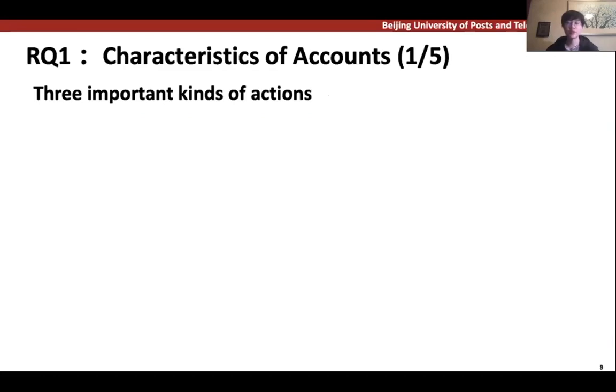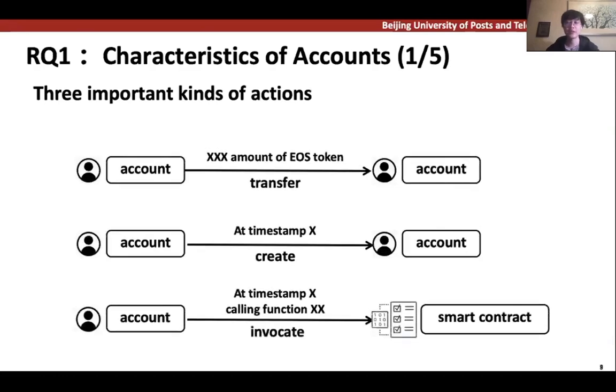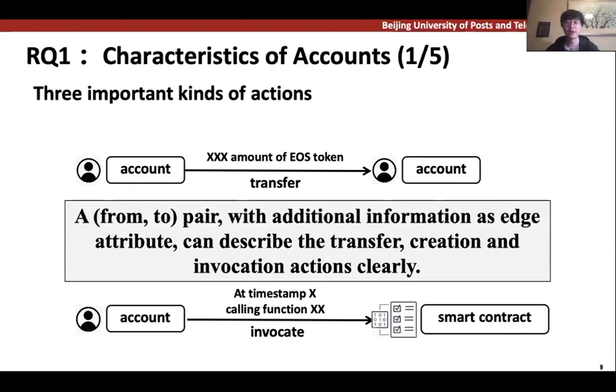To answer our first research question, namely the characteristics of accounts and their transaction behaviors, we mainly focus on 3 important behaviors on EOSIO, including money transfer, account creation, and contract invocation. Transfer action is used for digital currency transfer. Here, we only pay attention to the official token, namely the EOS token. Creation action is used for account creation. Invocation action is used for smart contract invocation. All these actions have one clear similarity. They can all be represented by a directed graph. A from-to pair with additional information as each attribute can describe the transfer, creation, and invocation actions clearly.